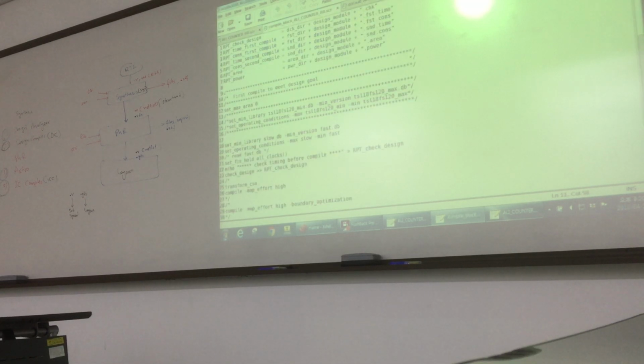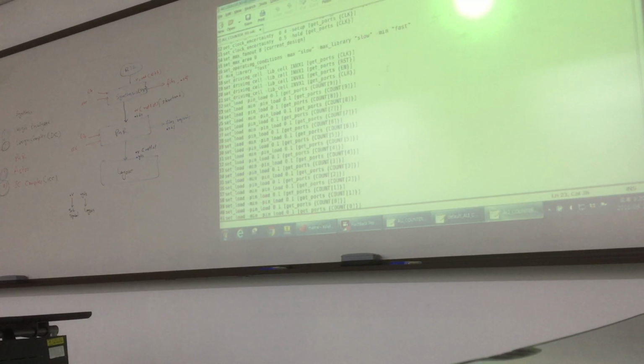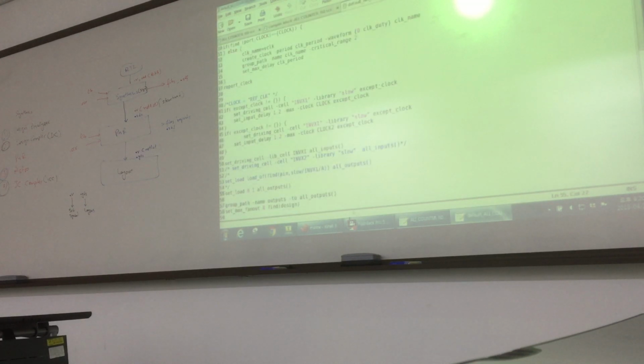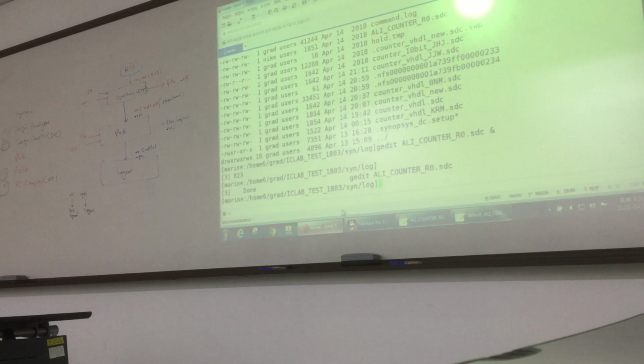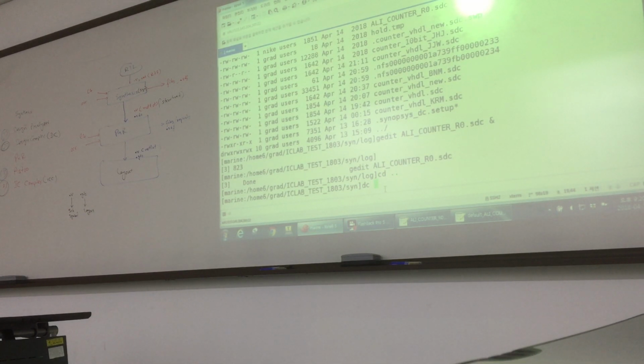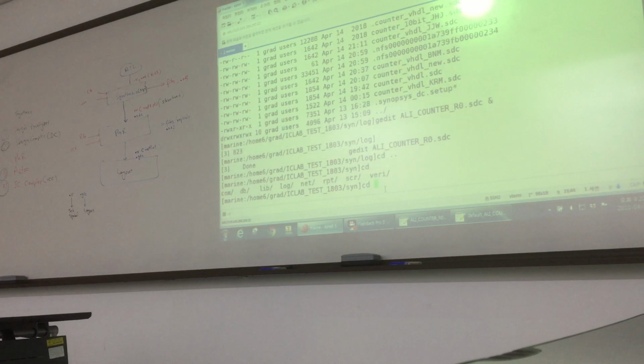So this is the SDC file, and I show you, for example, where in the netlist, net.